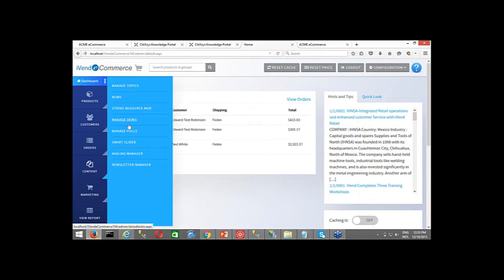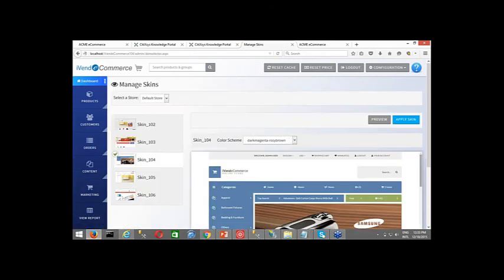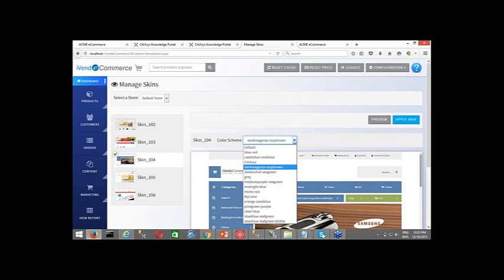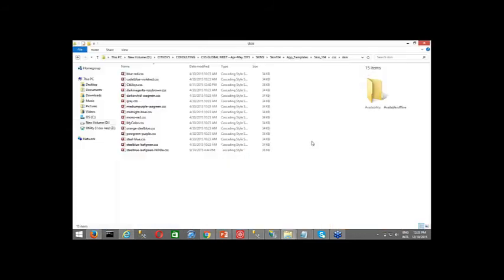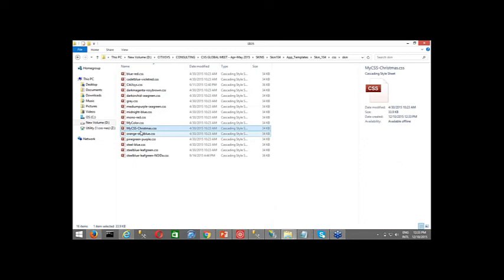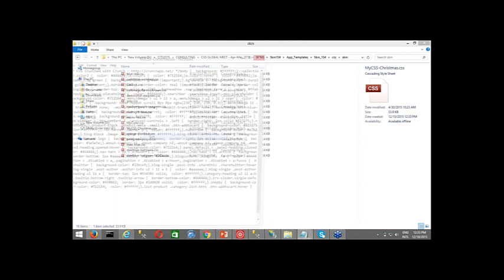So herein you can see all those CSS that was coming over here. Let me take you back again to the skins, and herein you can see all those things that are coming over here, right? So herein you can see dark magenta, rosy brown. So if you want to create one, just Control C, Control V, and give it a name, say Christmas or whatever, and you change the color inside by editing it.